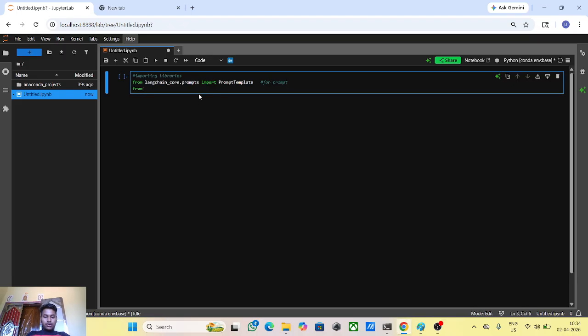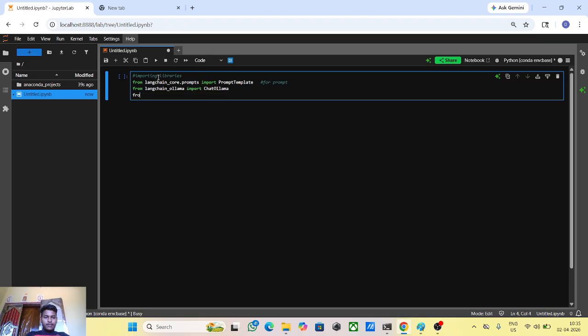Then after, what we do, model. In my case, I use LangChain Ollama. If you take OpenAI, then you can take the OpenAI GPT models. This depends on what you take. In my case, I want to take the Ollama model. From LangChain's Ollama, import ChatOllama.